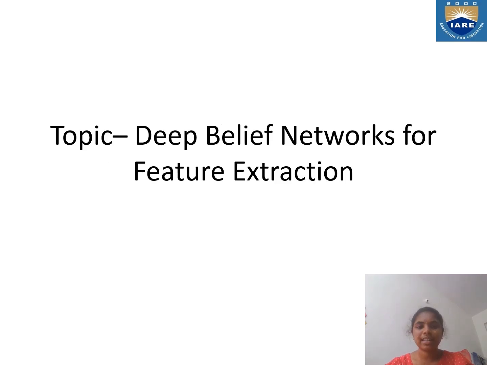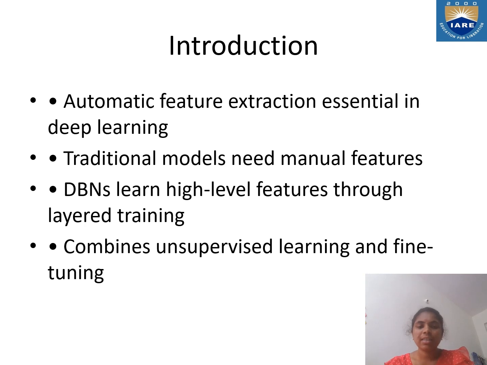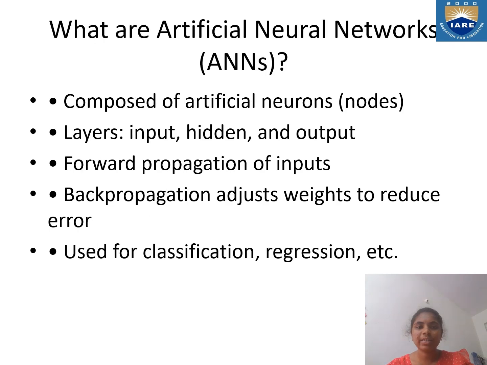My topic is Deep Belief Networks for Feature Extraction from the course Artificial Neural Network. Coming to the introduction, automatic feature extraction is essential in deep learning. Traditional models need manual features, and DBNs learn high-level features through layered training. It combines unsupervised learning and fine-tuning. This is the introduction about feature extraction in artificial neural networks.